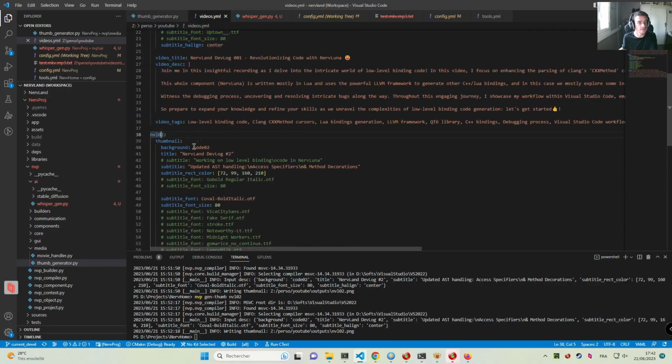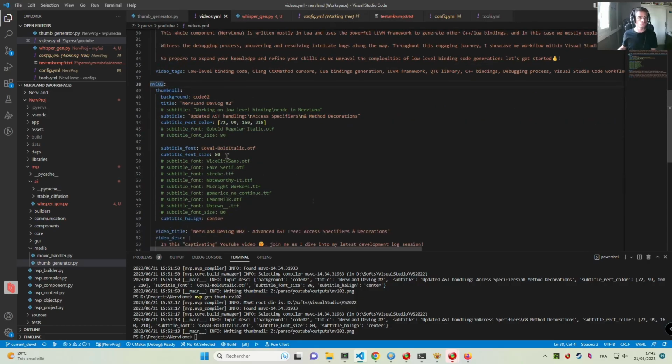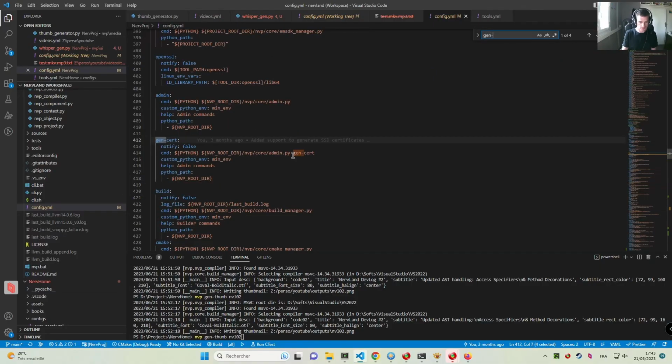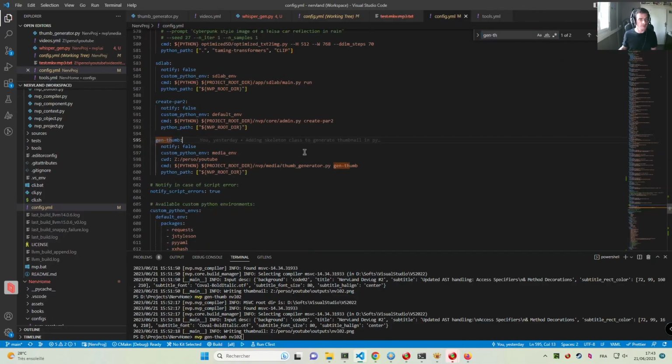thumbnails now. So for instance, for the Nerveland devlog number 2, the thumbnail was described this way, and I could decide, for instance, to change the font that I want. So I would do maybe like that. I save this, and then I use the command. The command that I have implemented is called genthumb. We have that in the config file again. So if we try to find genthumb here, we'll find this here, and it's just going to call this command on the thumb generator component.